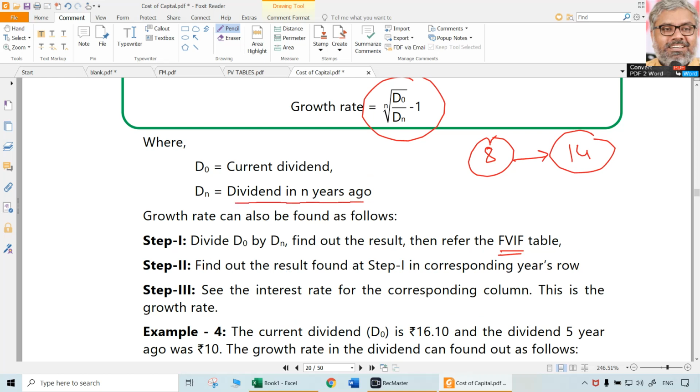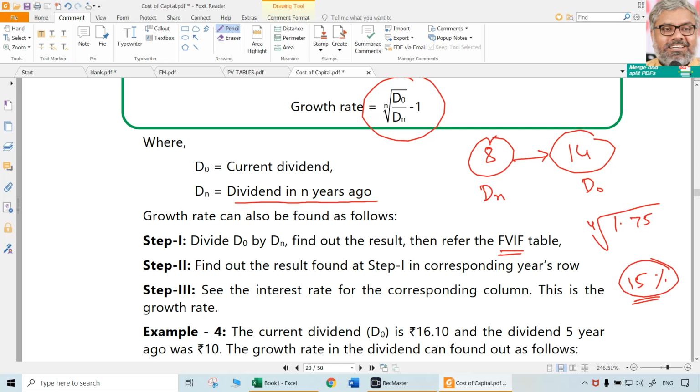So Dn is the dividend n years ago, and the current dividend is D0. So 14 divided by 8 is 1.75, that is D0 by Dn. We need to take the fourth root of that, so we press square root 2 times. Minus 1, multiplied with 100 percentage-wise, gives 15% approximately as the compounded annual growth rate.